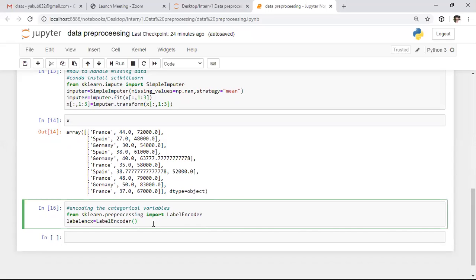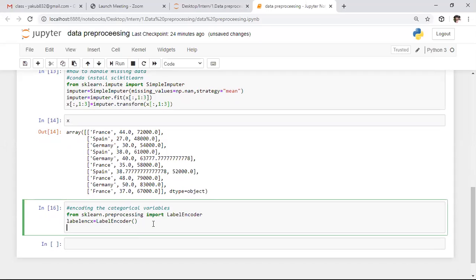For that purpose, I'm applying LabelEncoder. We need to apply it on each and every row corresponding to the first column, so I'm saying X of colon. Colon means on all the rows I am performing this operation, and on the single column I want to perform this LabelEncoder.